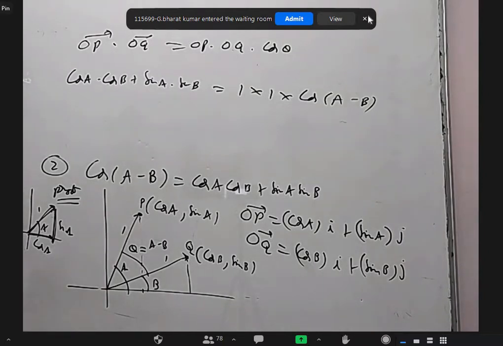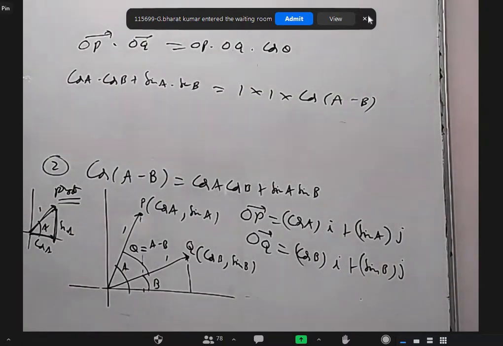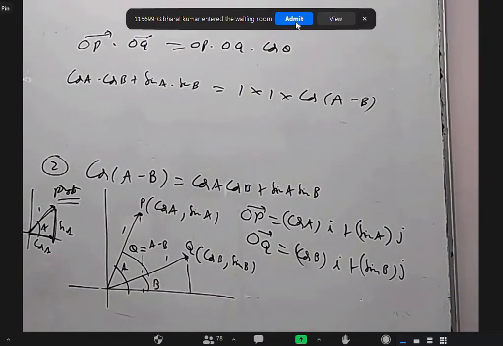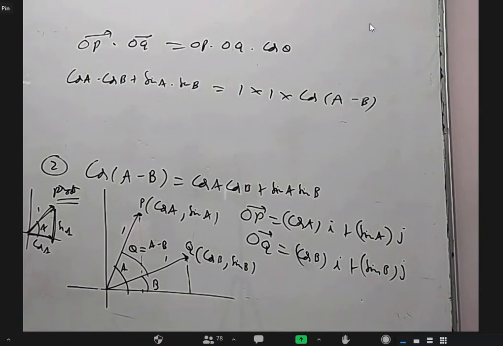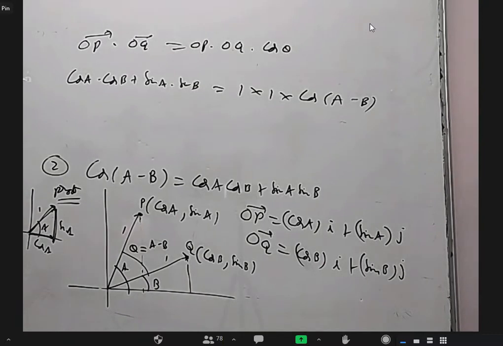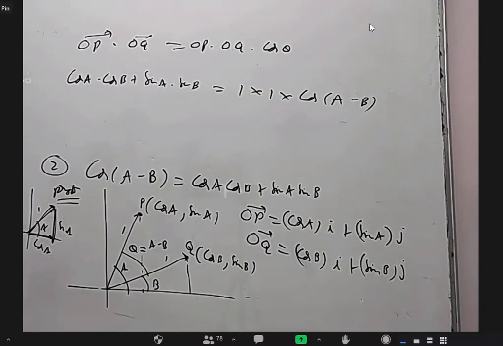If I want to prove in the same way for cos(A plus B), anybody want to give an idea what I should do? I want to take two vectors, but the angle between them should be A plus B. Sir, one vector in the fourth quadrant and another vector in the first quadrant.